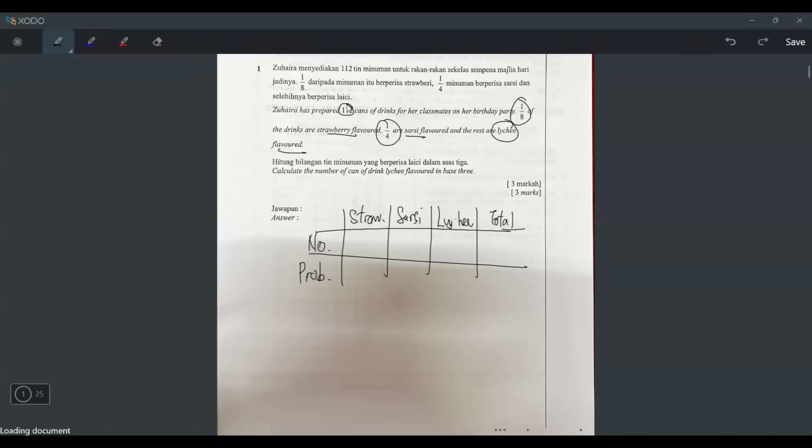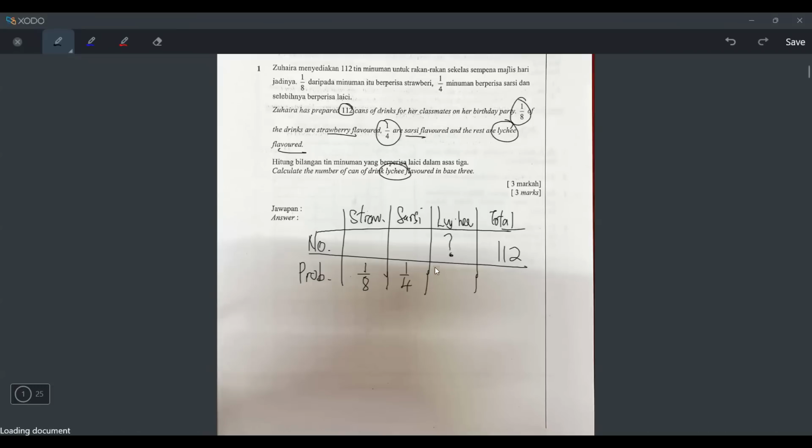The 112 is the total number of cans of drink, so under number this is 112. Then 1/8 is strawberry, so that is the probability, and I'll write it here. And 1/4 are sarsi, so that is the probability of sarsi flavored. Then the rest are lychee, so I don't know this one. They say calculate the number of cans of lychee flavored drink in base 3. So this is the one I want, right?